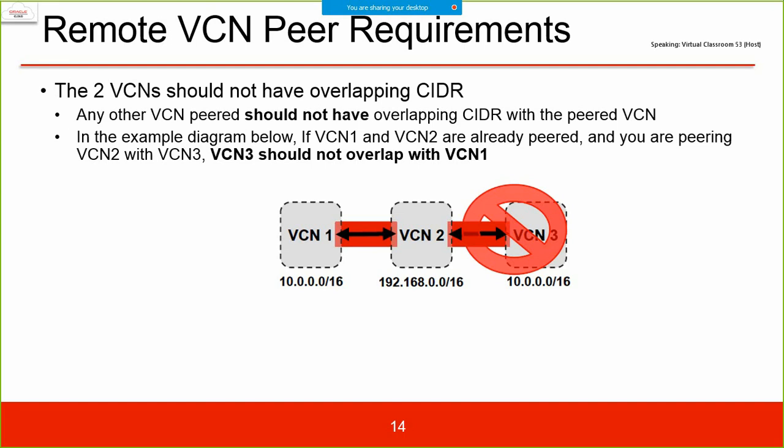Like VCN1, let's say we have VCN1 172.16 dot something, right? 172 series. VCN2 is 192 series. VCN3 is 10 series. Then it is okay. We can have it, right? Because the CIDRs are not overlapping. So the conflict will happen otherwise, right?